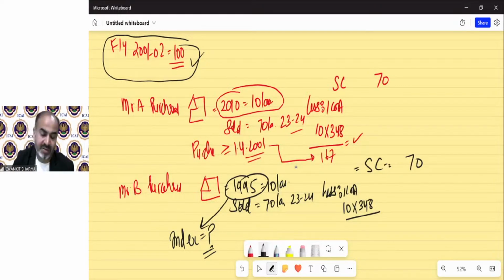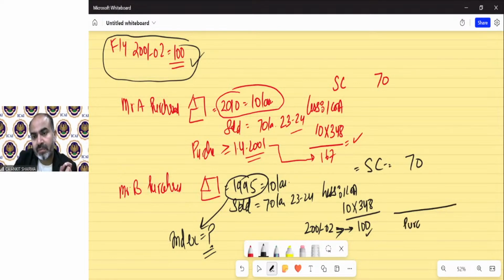So for those cases, that means cases in which property has been acquired before 1st April 2001, we have to always take index 100 over here. That is 2001-02 index. Always. Any property which has been acquired before 2001, for that year, we do not have index. So we have to divide it by the 100. That is the formula was saying that you have to take the index either for the purchase year or 2001-02 index, whichever is later.